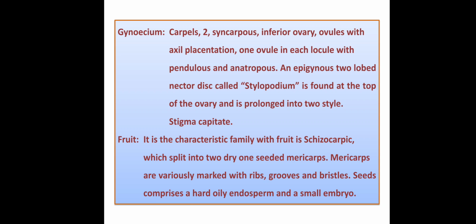So here the schizocarpic fruit, when it matures, splits into two parts. Those two parts are called mericarps. Each mericarp contains one seed only. Externally, this mericarp shows the occurrence of ribs, grooves and bristles. So this is another peculiar characteristic fruit of family Umbelliferae.